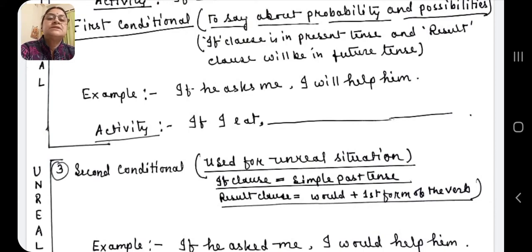Now see the activity. This is for you. You will be telling me the answer. If I eat, convert it into first conditional.